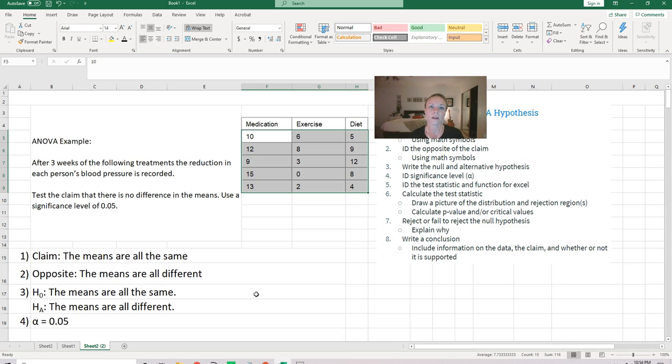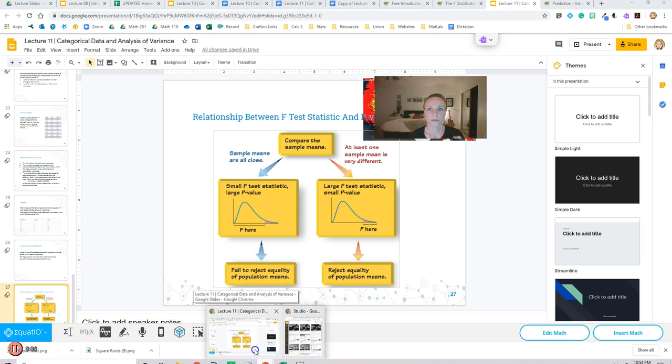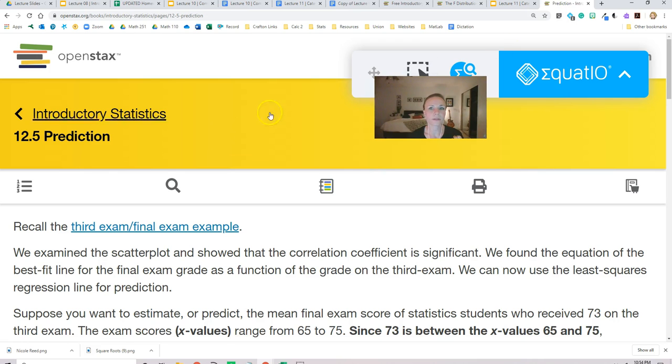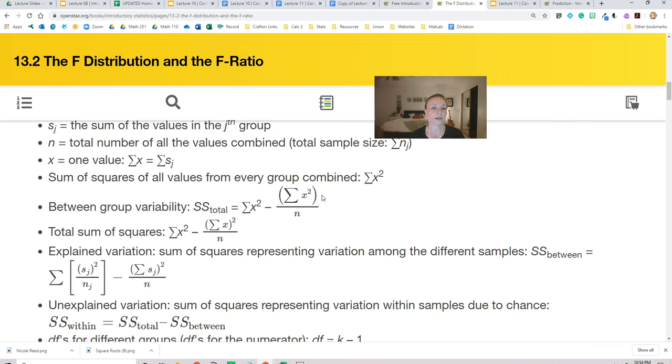We're not going to go into detail here, but I just want to talk about where the subtraction is coming from in the F statistic. So I'm going to pull up the OpenStax book for statistics, and we're just going to look really quickly at the F distribution. There's a ton of math in here, and I don't want to get into it in detail because we don't need to do these calculations in our class.